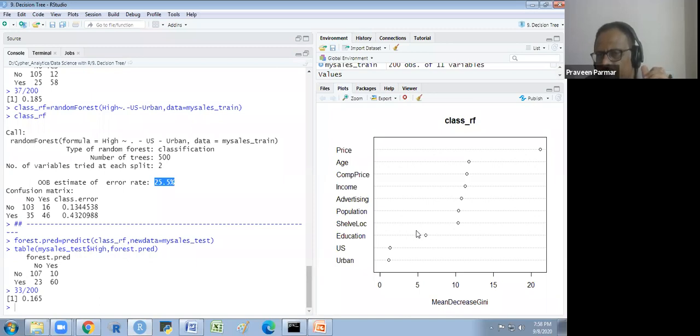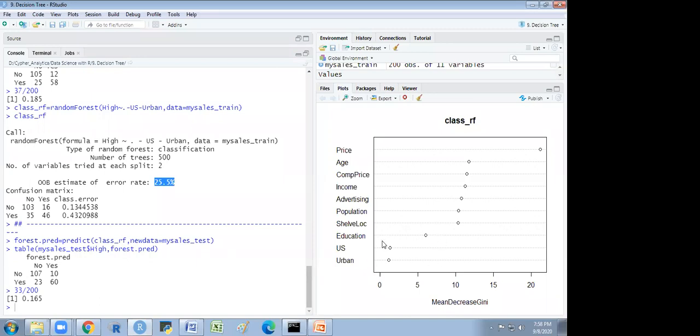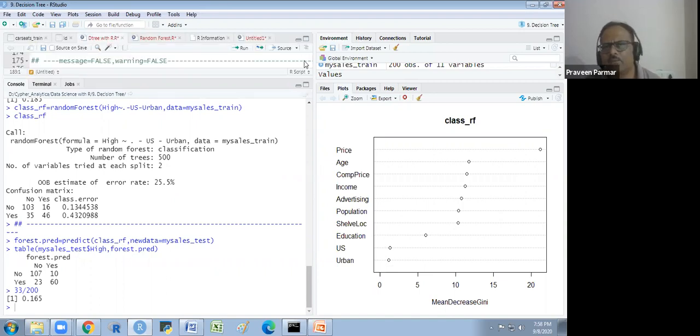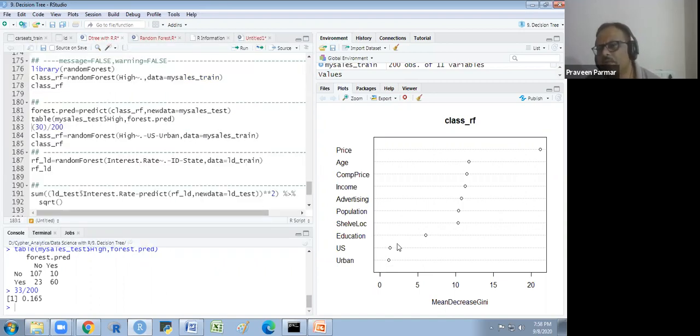Does that make sense to everyone? Yes, sir. So it increased a little bit. The little information it gives us, very small information, has some contribution. Okay. So this is the variable importance. Sometimes, if there are so many variables, we remove some of them. So you could remove these two, no problem.